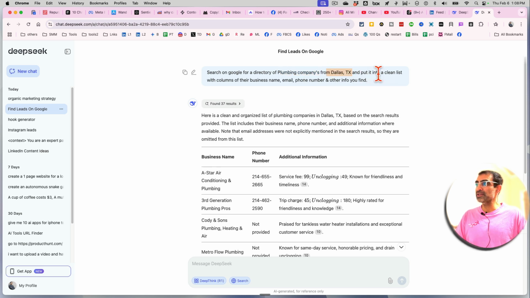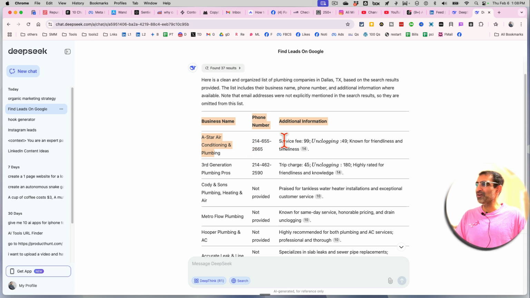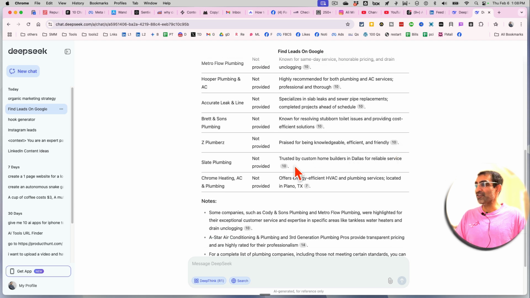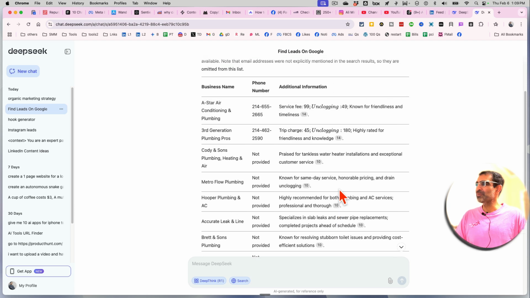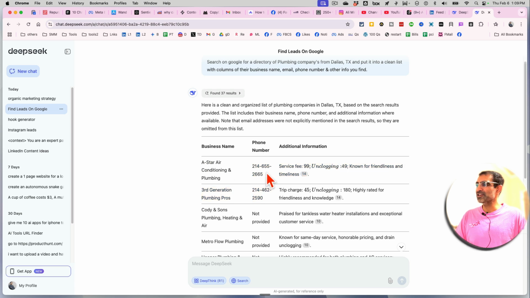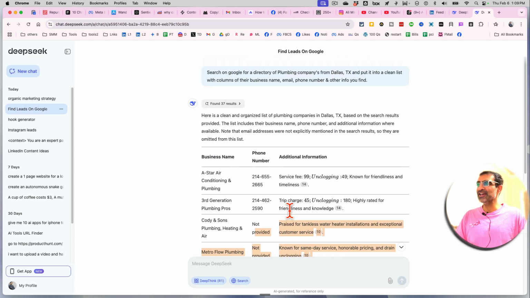And put it into a clean list with columns of their business names, emails, phone numbers, and other info you find. And look at this. Here's the business name, phone number, and then the additional information, which in some cases is really interesting to know. Unbelievable. Obviously, it couldn't find the phone number in every case. So it listed the phone number where it found one, and where it didn't, it didn't list one. But this can really make your lead generation process really, really fast. All right.